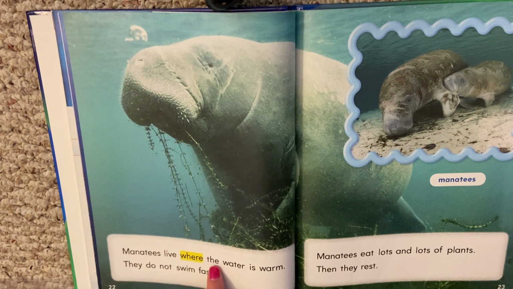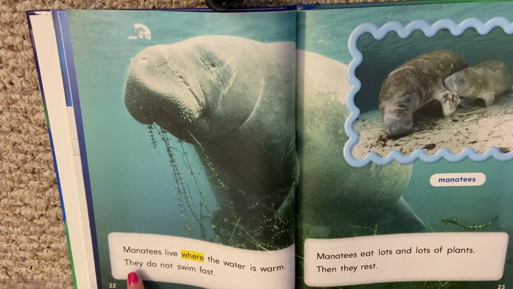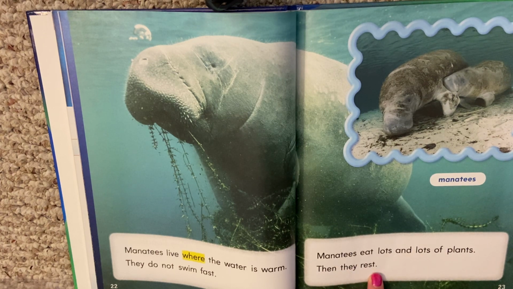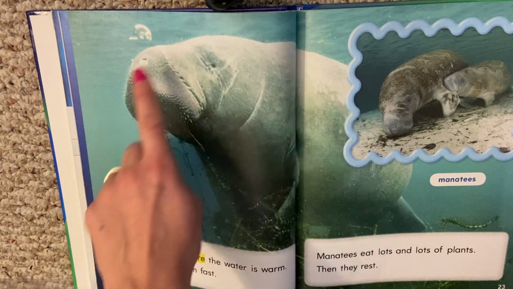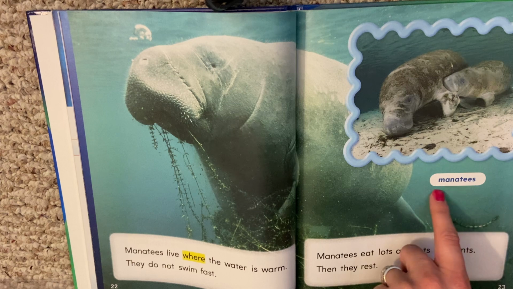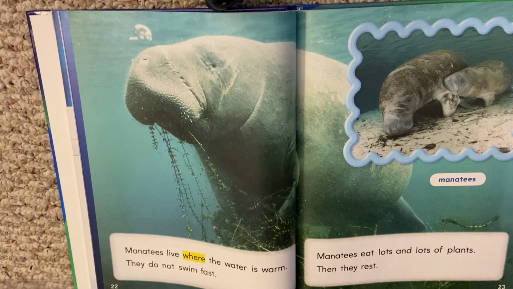Manatees live where the water is warm. They do not swim fast. Manatees eat lots and lots of plants. Then they rest. So here's a manatee. And we know that it's a manatee because the label's right here. It's naming what's in the picture.